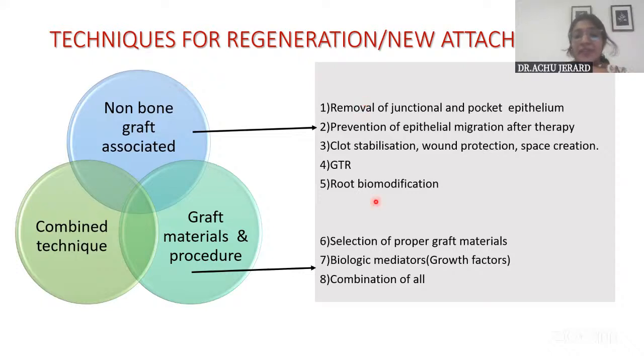And from the 6th procedure onwards, it is graft associated. You have to write about the various bone grafts that are there and the different properties of the bone graft, and also selection of the proper bone graft, the criteria, then biological mediators, growth factors, and combination. That all comes under it generally when we speak about the new attachment procedures. But specifically, if non-bone graft associated is asked, you will have to enumerate in detail about up to this number 5.